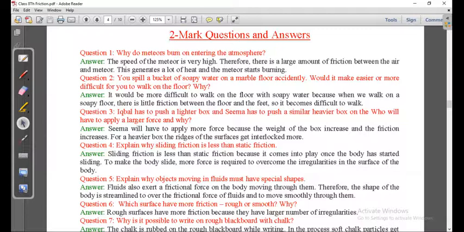Metals catch fire in the sky and appear as a shooting star. The speed of the metal is very high. Therefore, there is a large amount of friction between the air and metal. This generates a lot of heat and the metal starts burning.